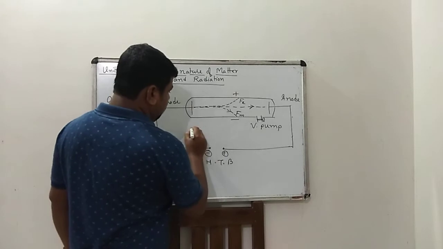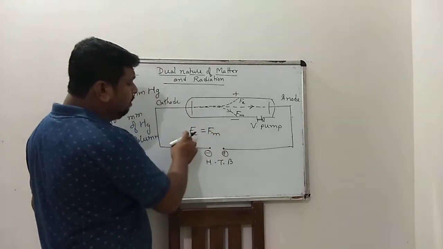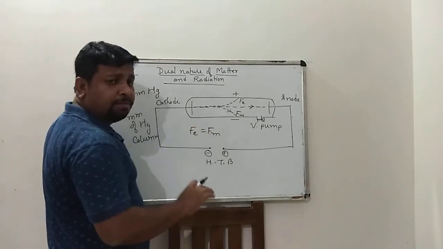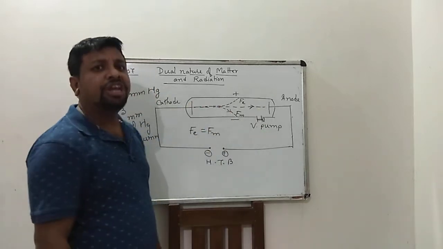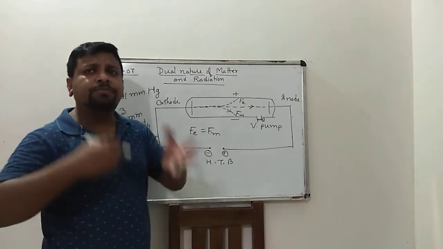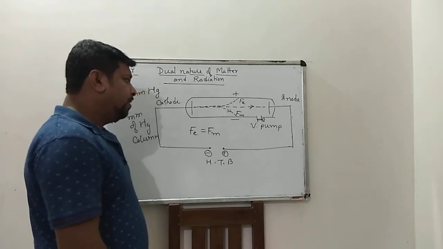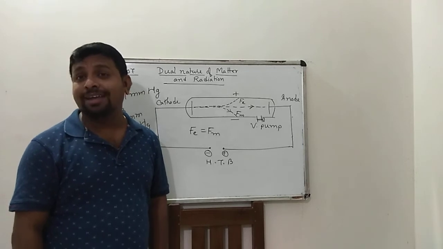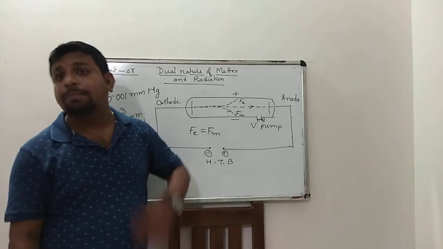If Fe equals Fm, that means the force due to the electric field and the force due to the magnetic field become equal, then the particle moves in a straight path, that is, undeflected. So from this observation, William Crookes concluded that cathode rays consist of negatively charged particles.